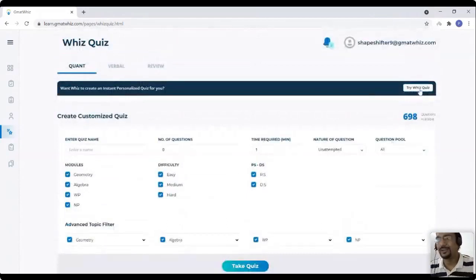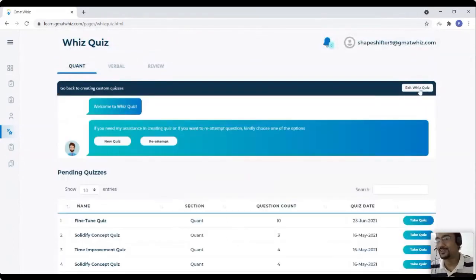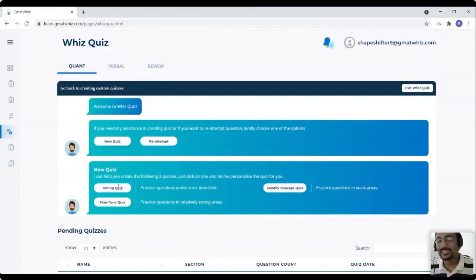But what we have now introduced is personalized quizzing, the assisted quizzing that I was talking about. So you tell it, I want to take the help of the Viz to actually create the quiz. You tell whether you want a new quiz or you want to reattempt a quiz. Let's say I want a new quiz. It asks me, do I want to work on the concepts where I have gaps in my conceptual understanding, or do I take a fine-tuning quiz or a timing quiz? Again, very similar to the dashboard, but you have the functionality to actually take that assisted quiz.